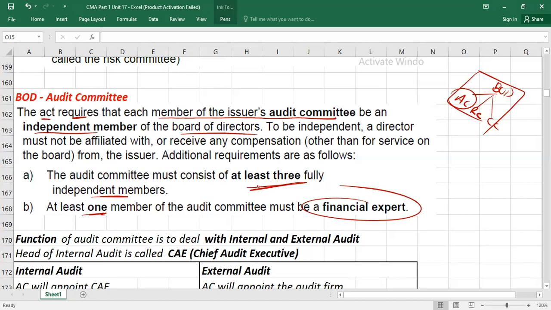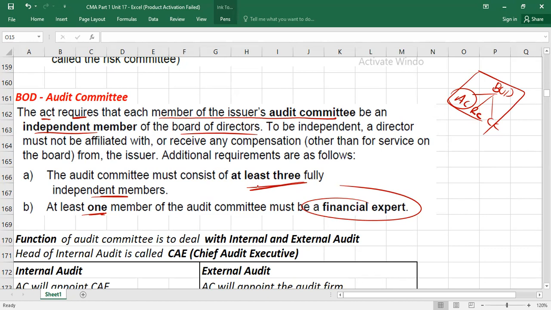The reason is that this audit committee is going to deal with audit-relevant issues, so obviously one person must be a financial expert. What does financial expert mean? They define it as a person who must have experience and knowledge. He should know what auditing, accounting, reporting, and taxation are.